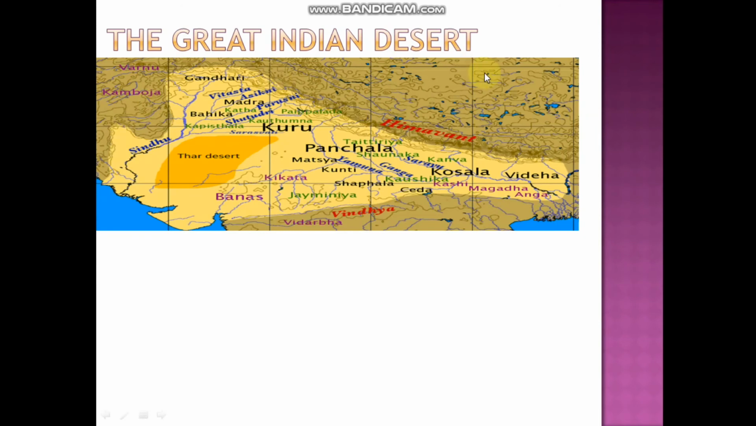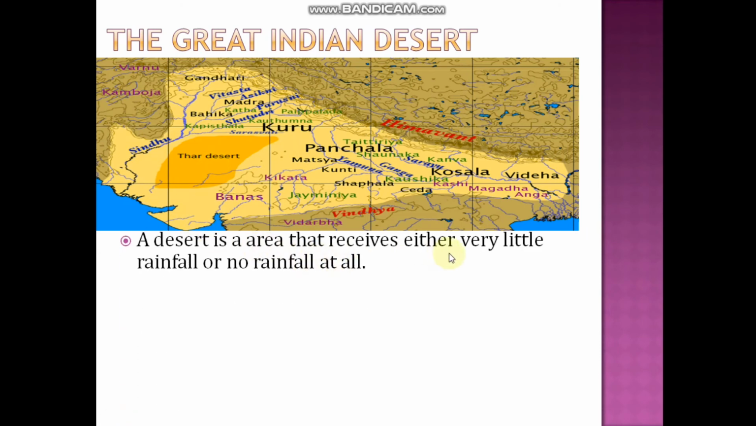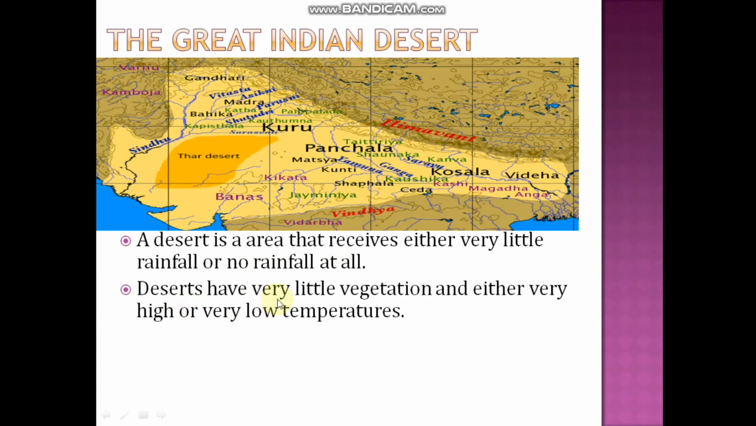The Great Indian Desert. So first is the Great Indian Desert, that is nothing but your Thar Desert. A desert is an area that receives either very little rainfall or no rainfall at all. Deserts have very little vegetation and either very high or very low temperature. In desert, the temperature may be high or it may be low.